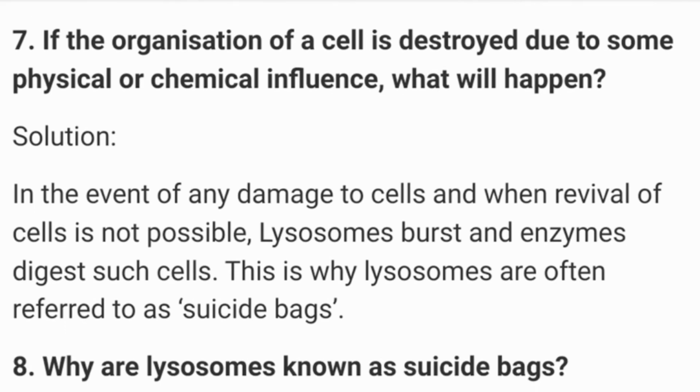In the event of any damage to cells and when revival of cell is not possible, lysosomes may burst and enzymes digest such cells. This is why lysosomes are often referred to as suicide bags, because they consume their own cells.